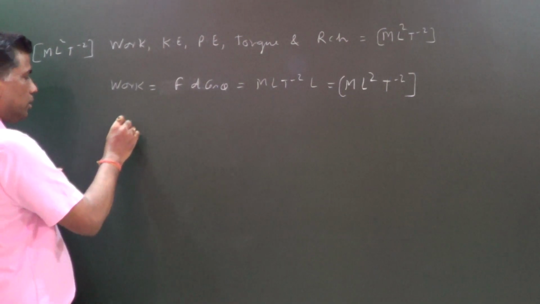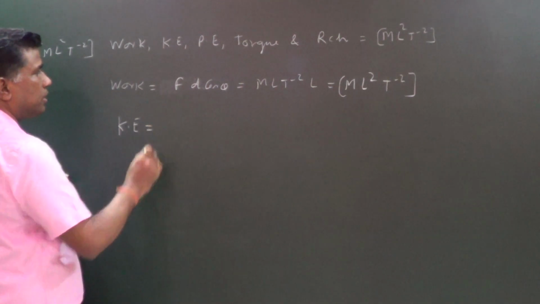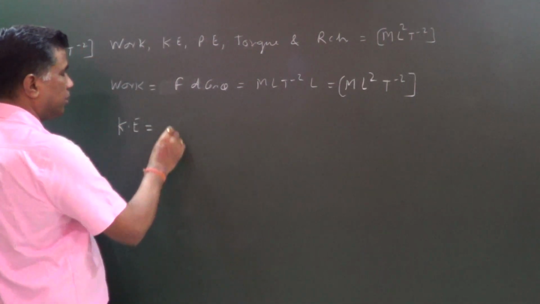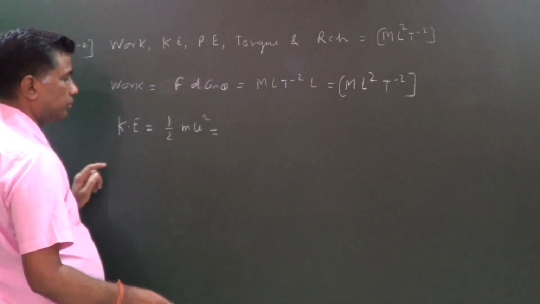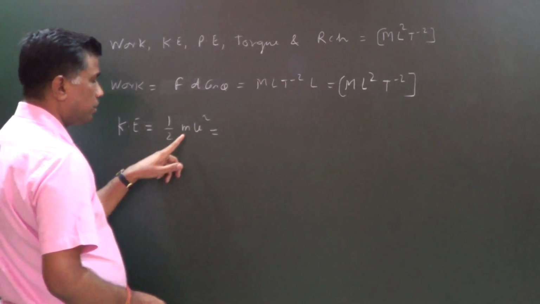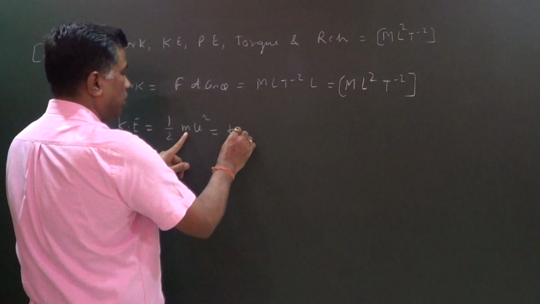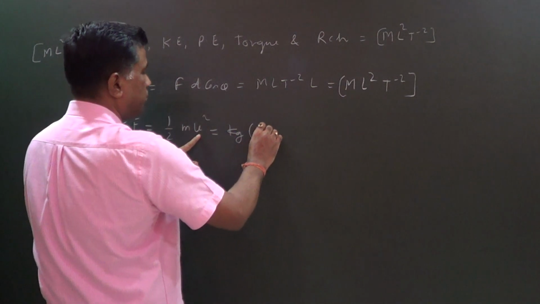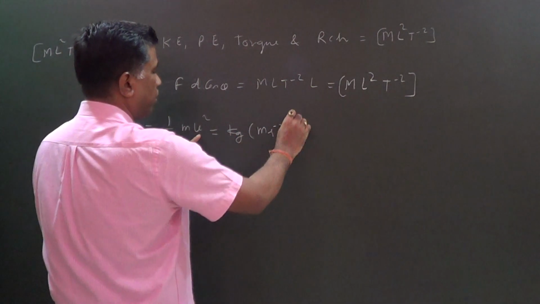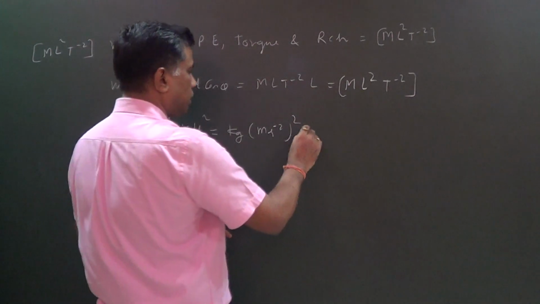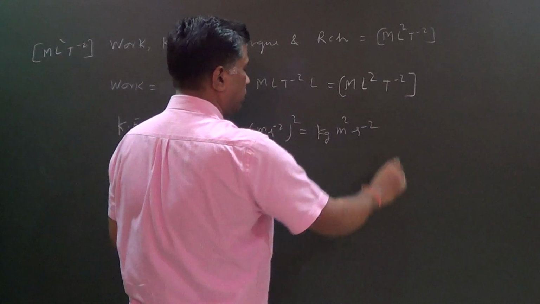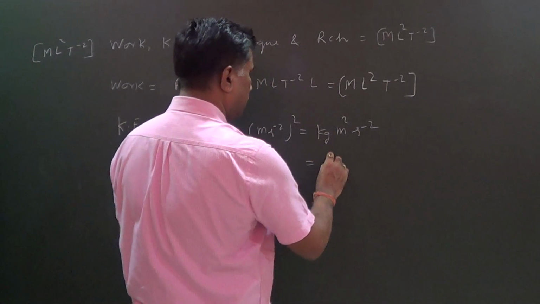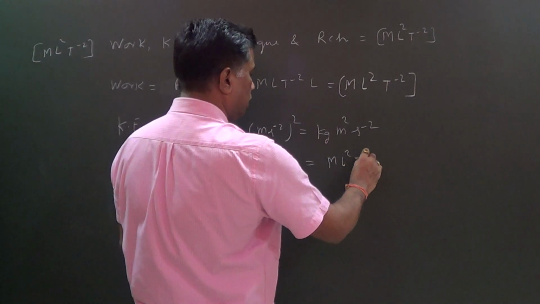In the same way, one can find the dimension of kinetic energy. The formula for kinetic energy is half m v square. This half is unitless, mass has unit kilogram, velocity has unit meter per second, whole square. So its unit will be kilogram meter square per second square, and its dimension will be M L power 2 T power minus 2.